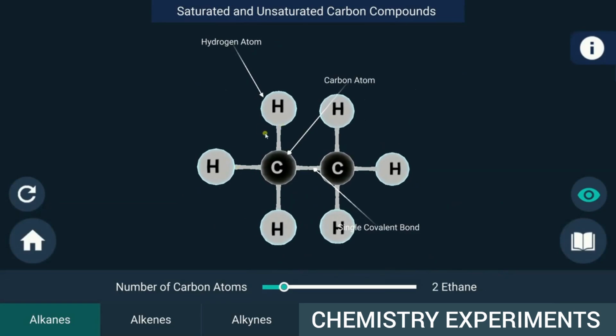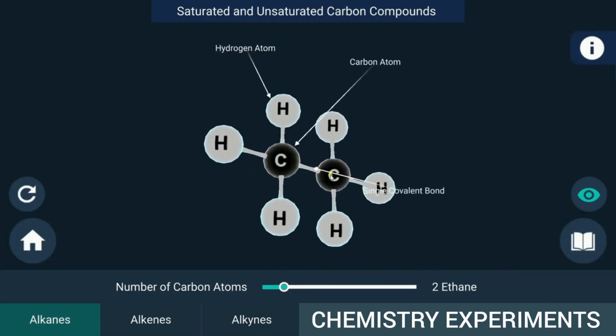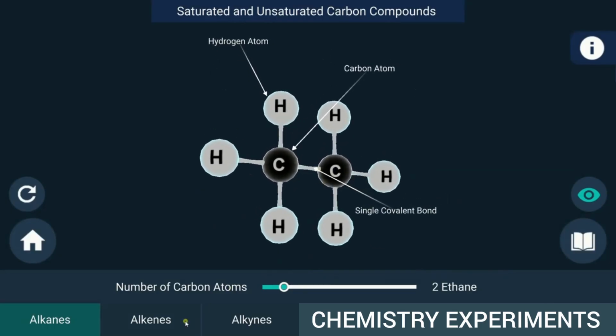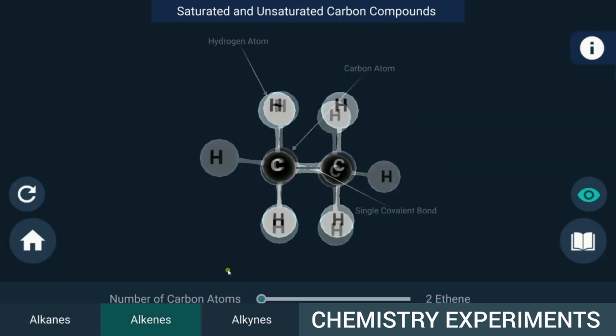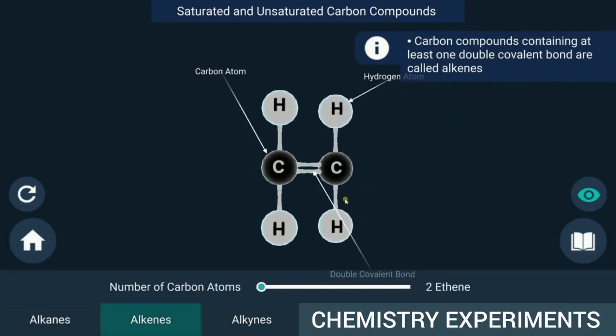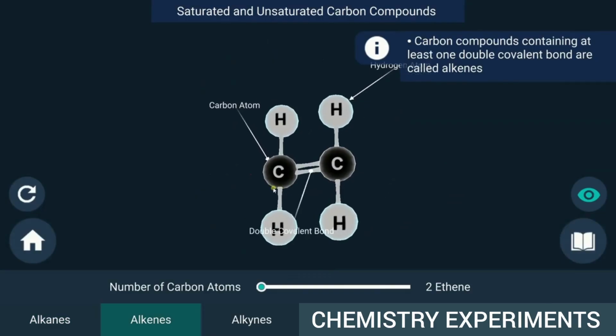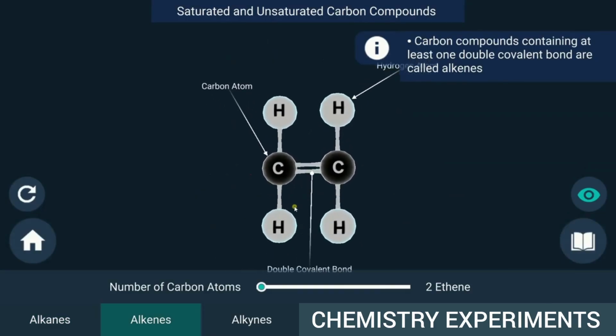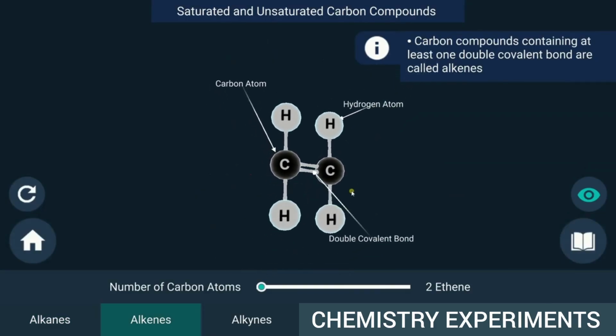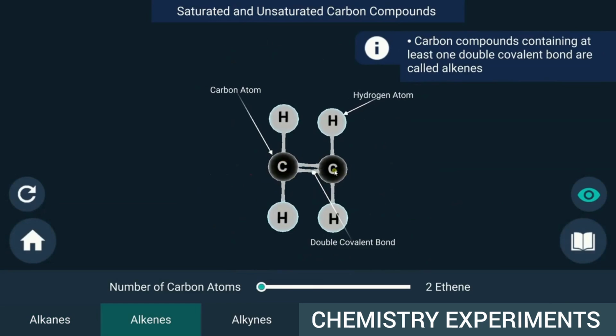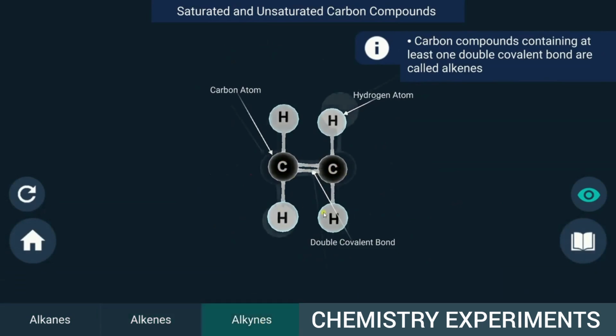to satisfy the valency. In a carbon compound, if carbon atoms are connected through only single covalent bonds, then that compound is called a saturated carbon compound. Consider ethene. It has 2 carbon atoms connected through a double covalent bond and has 4 hydrogen atoms connected through single covalent bonds. The carbon compounds in which carbon atoms are connected through double or triple covalent bonds, such compounds are